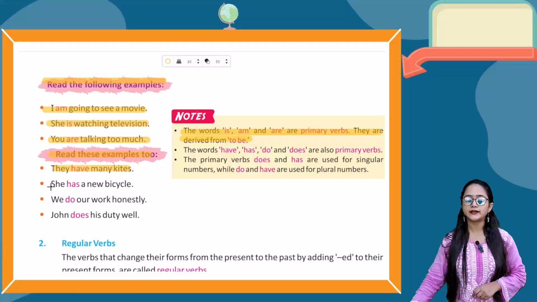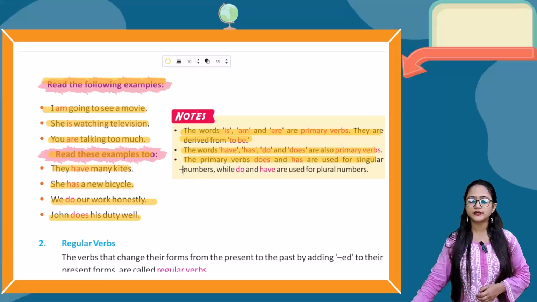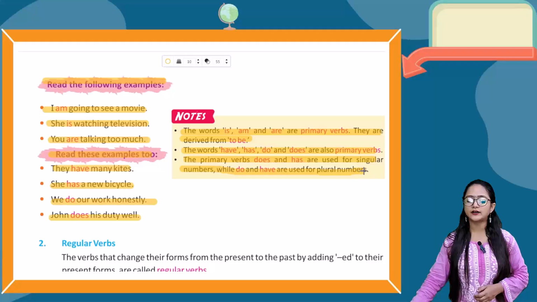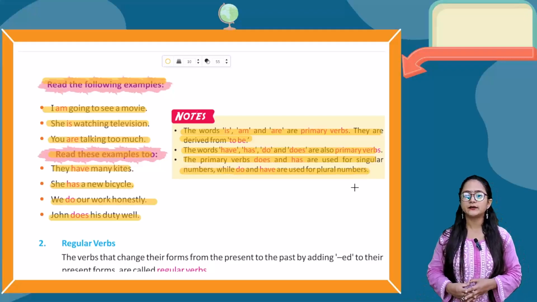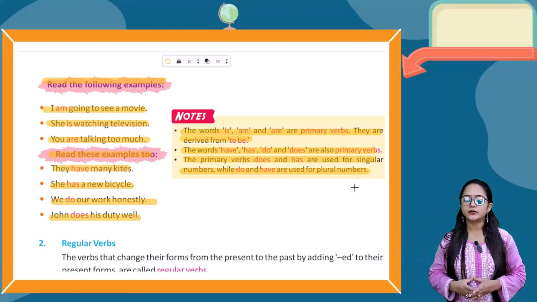They have many kites. She has a new bicycle. We do our work honestly. Next, John does his duty well. Now here the words have, has, do, and does are also primary verbs. The next thing, it is saying that the primary verbs does and has are used for the singular number, while do and have are used for the plural number.